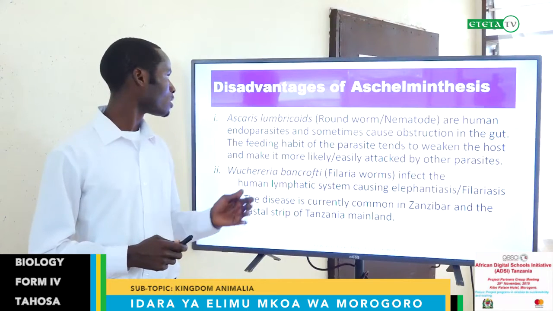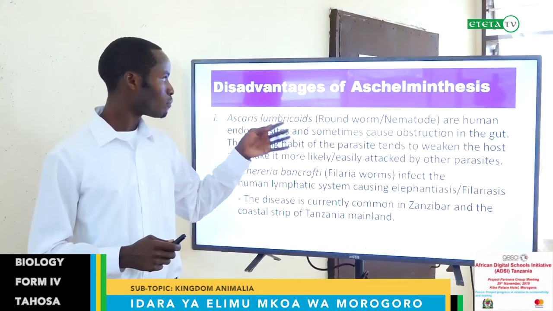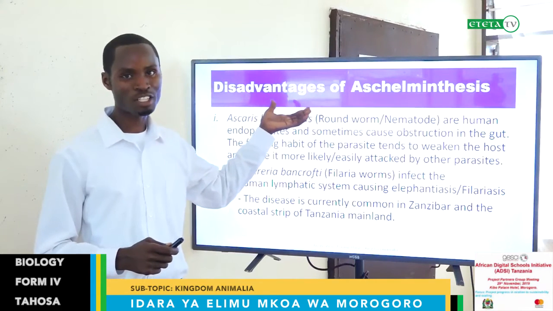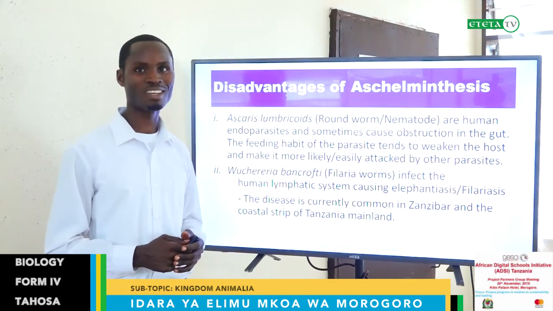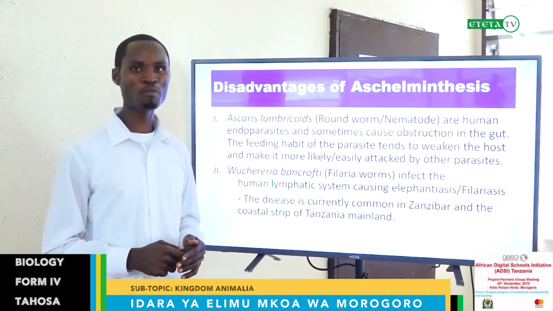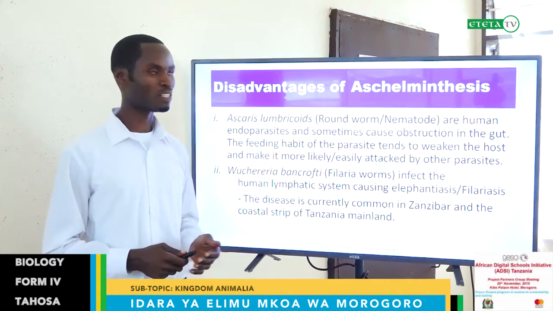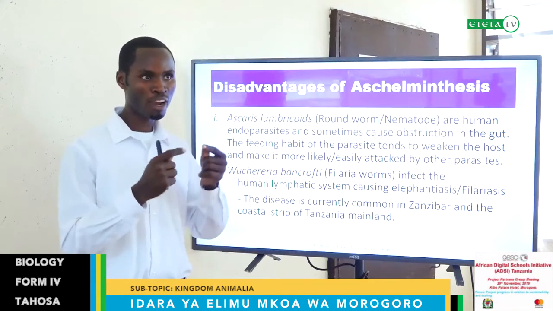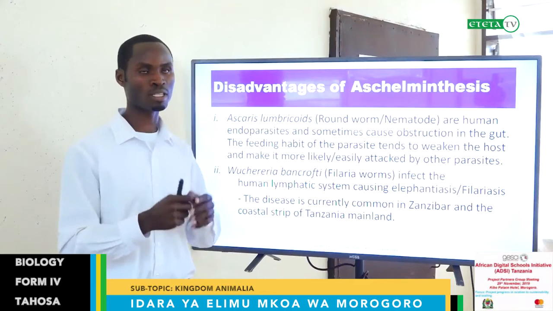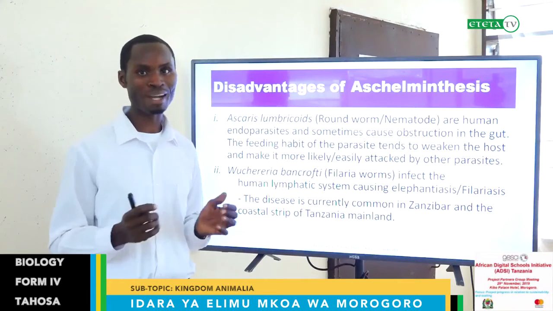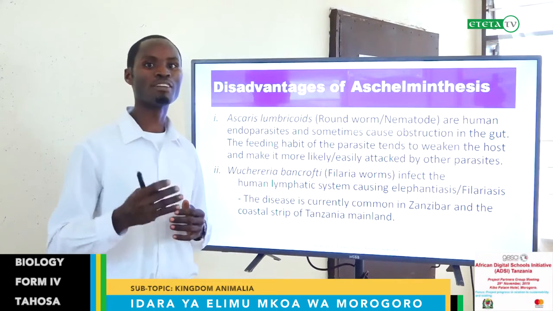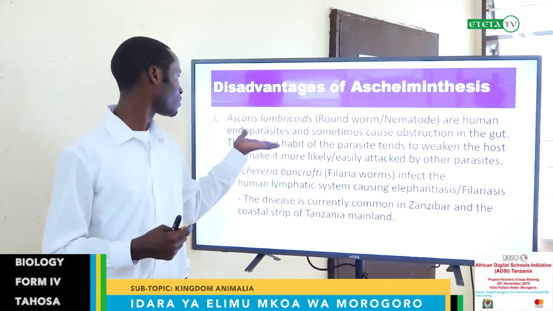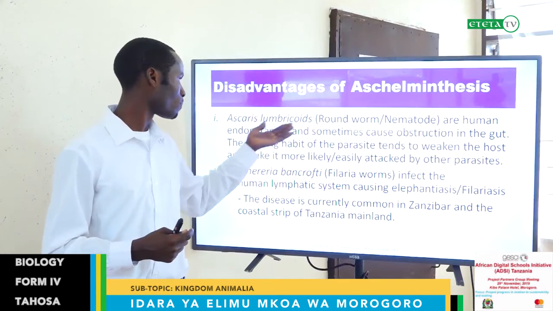That is all about the phylum Nematoda, but these are the disadvantages of the nematodes. It means they are no longer advantageous. Maybe in studies like this, but generally these are harmful. As I said, the first two phyla, Platyhelminthes and Nematoda, are mostly parasites. They are more disadvantageous than advantageous to us. This one, they are disadvantageous in this way.